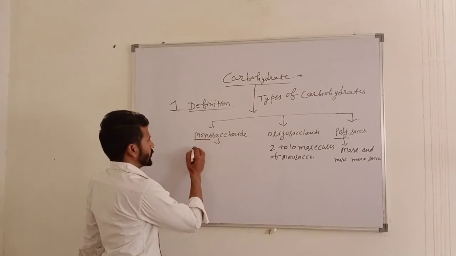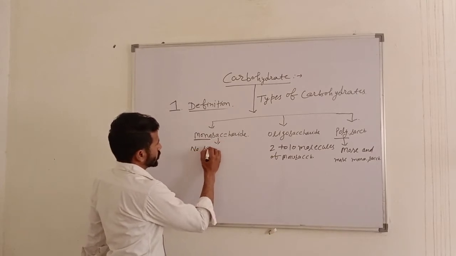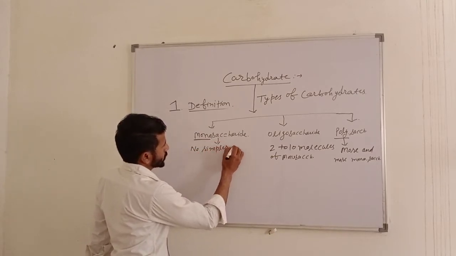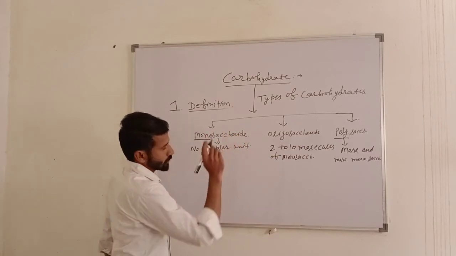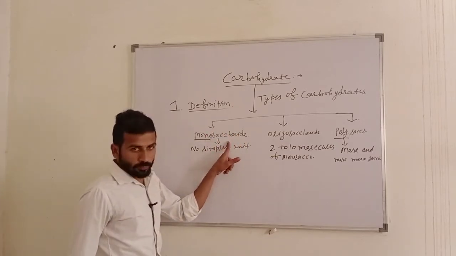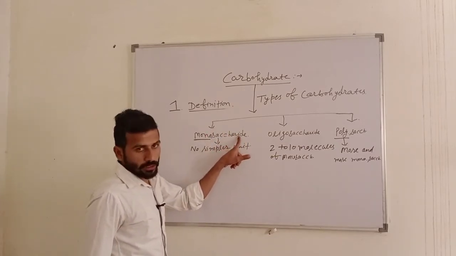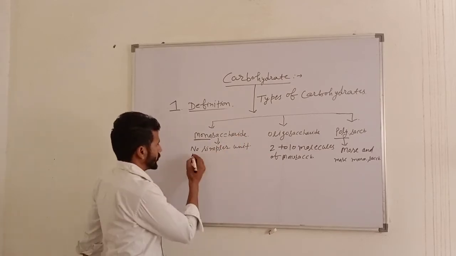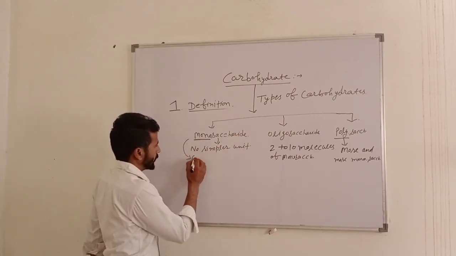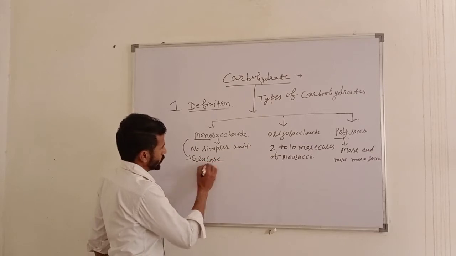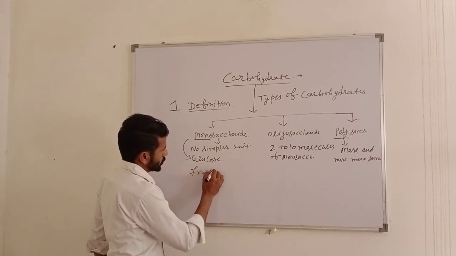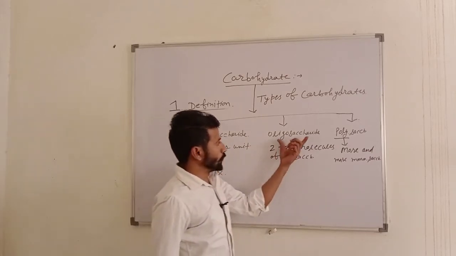It means no simpler units, only one molecule of monosaccharide. Examples of this are glucose and fructose.